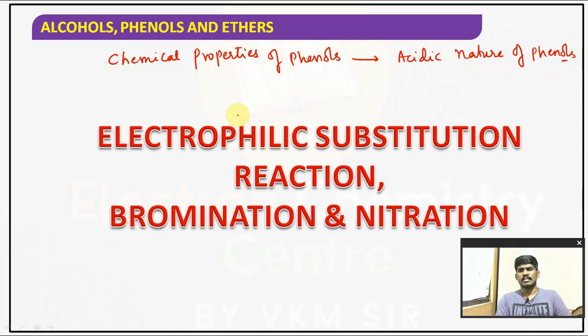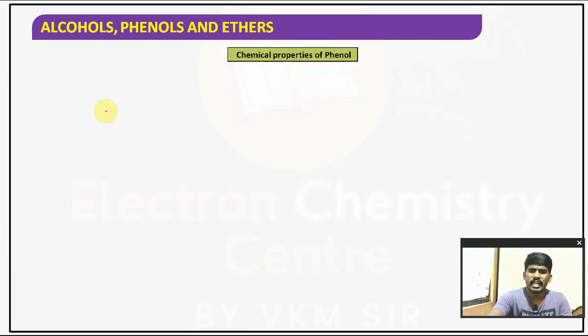Check it. Acidity of phenols comes under the first chemical property. Now the second chemical property we are going to discuss is electrophilic aromatic substitution. Under that we will talk about bromination, nitration, all those reactions.